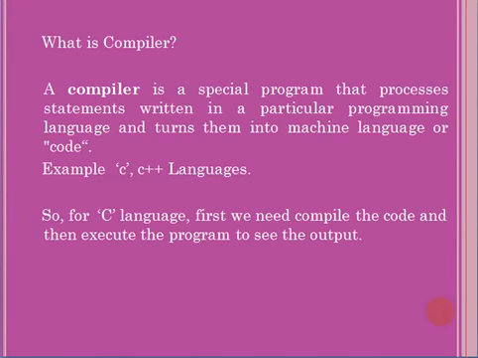In C language, you have written a program. If you want to see the output of the program, first you need to compile it. Once the compilation is a success, then only you can execute the program. When you compile it, it will show some errors if you have made any mistake. You need to fix those errors. After solving the errors, it will show you compilation success. Once the compilation is a success, it will be converted into machine language. Then you need to execute the program. So for C language, first we need to compile the code and then execute the program to see the output.